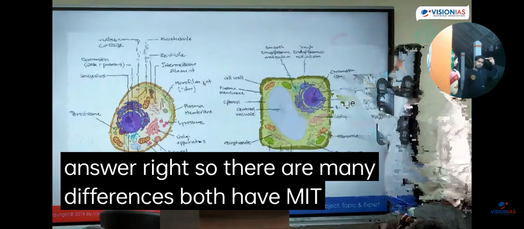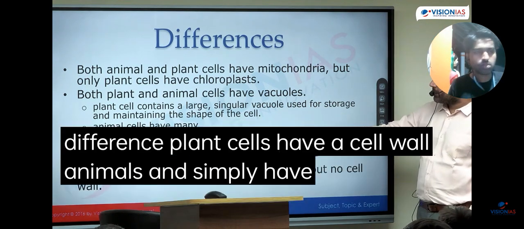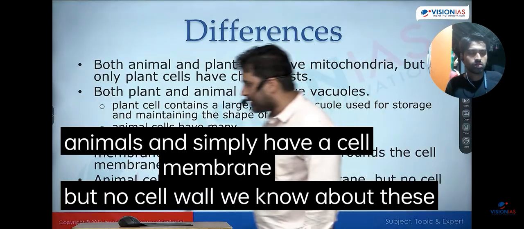Right, so there are many differences. Both have mitochondria, but only plant cells have chloroplast. Both plants and animals have vacuoles, but again there is a difference. Plant cells have a cell wall, animal cells simply have a cell membrane, but no cell wall. We know about these things.